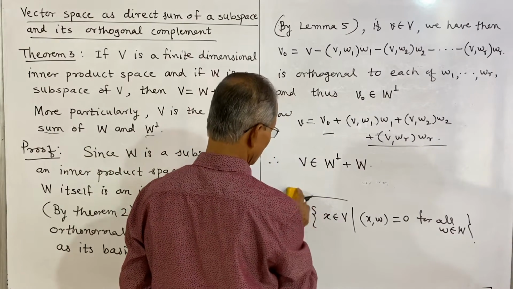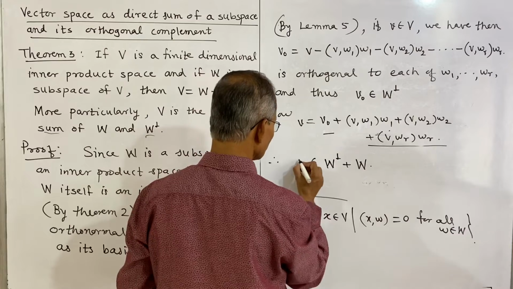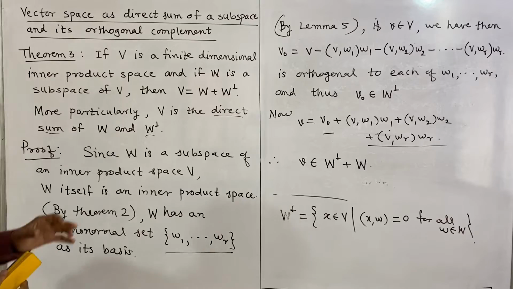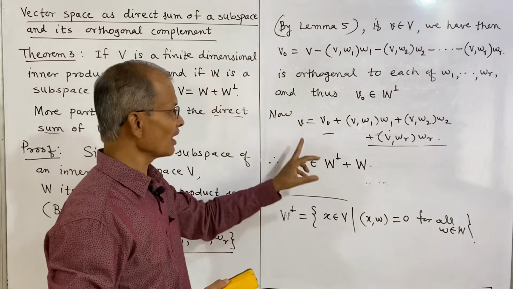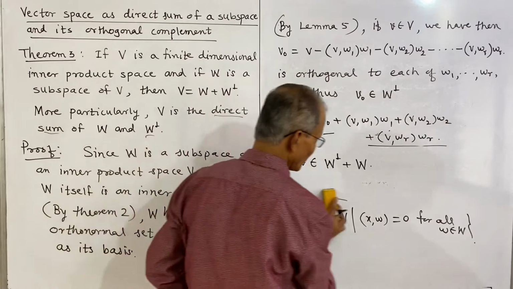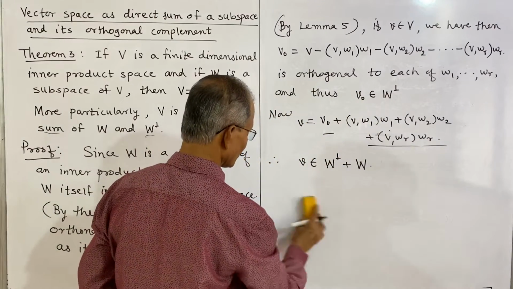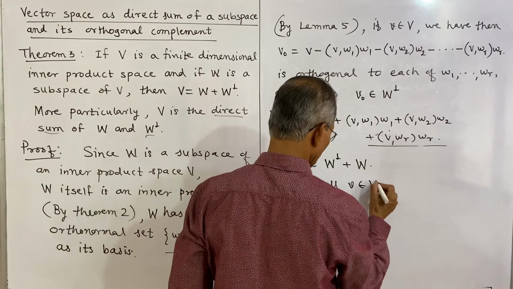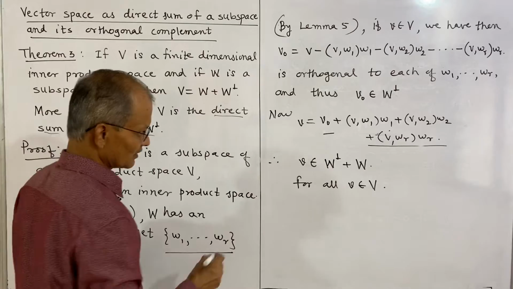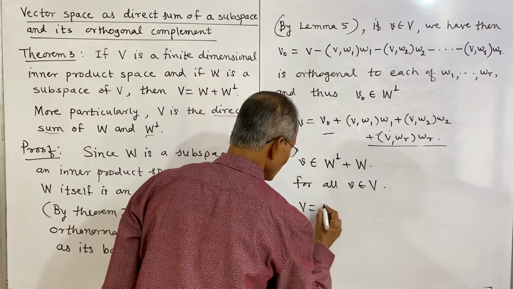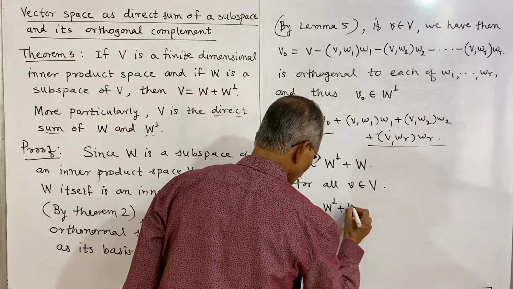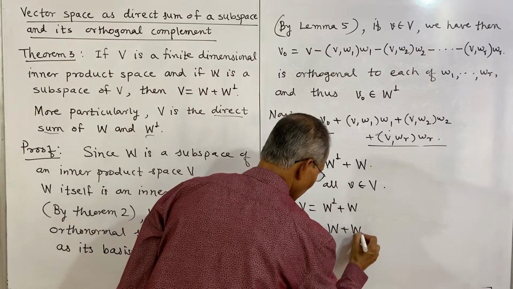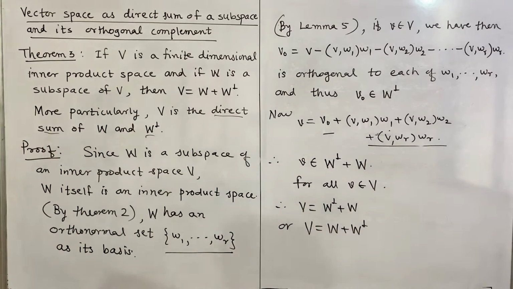So, V belongs to orthogonal complement of W plus W, that is, we can write V, yes, this is the vector V, and this expression is unique, and this happens for every V. So, this is true for all V belongs to V, and therefore V is equal to orthogonal complement of W plus W, or V is equal to W plus orthogonal complement of W, and this expression is unique.